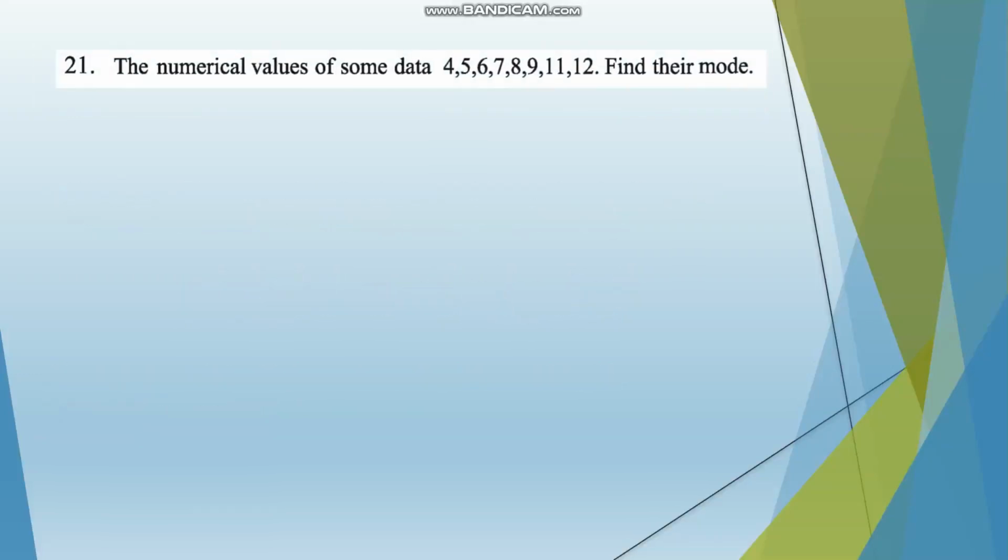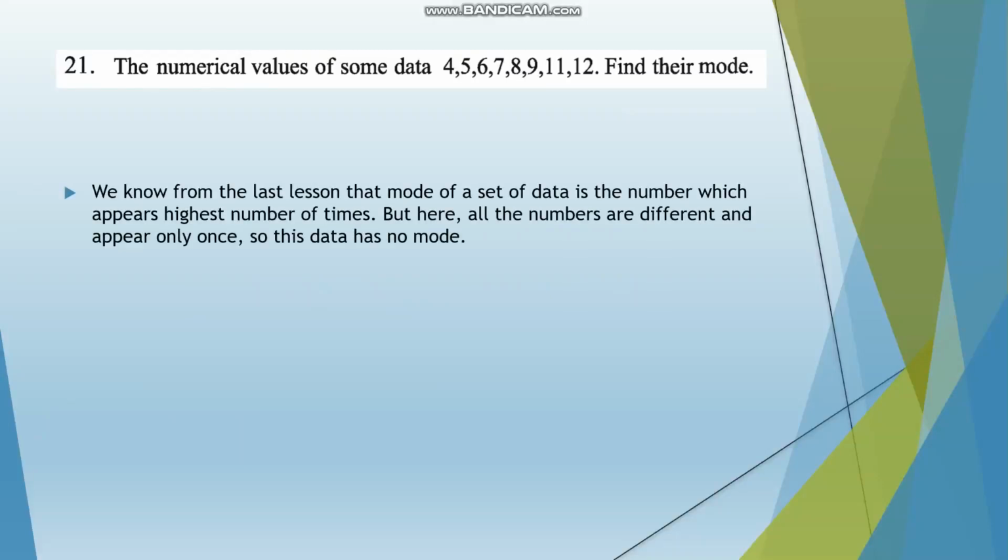Question number 21. The numerical values of some data are these. Find their mode. We know from the last lesson that the mode of a set of data is the number which appears the highest number of times. But here all the numbers are different and appear only once. So this data has no mode.